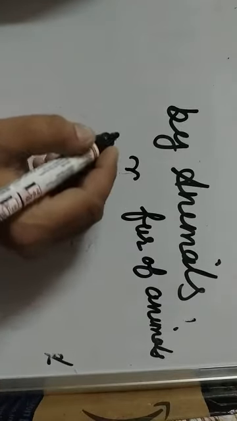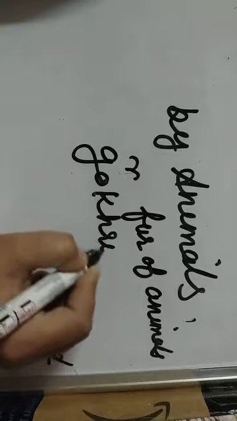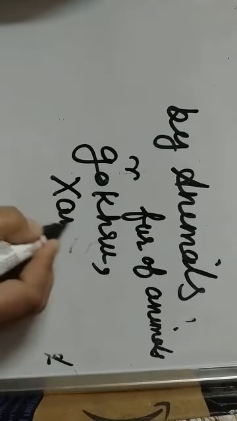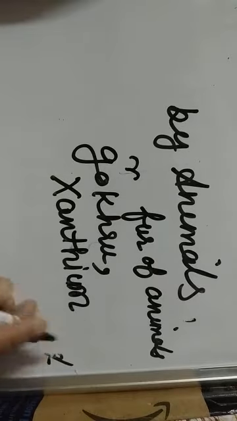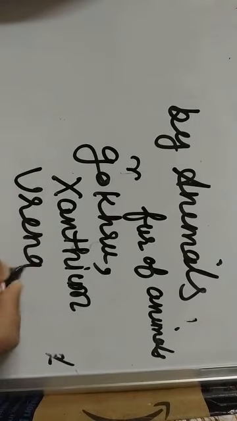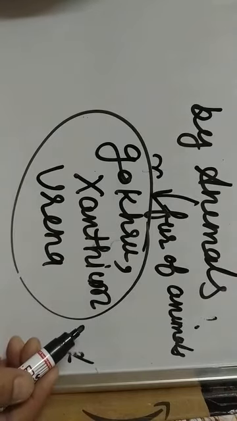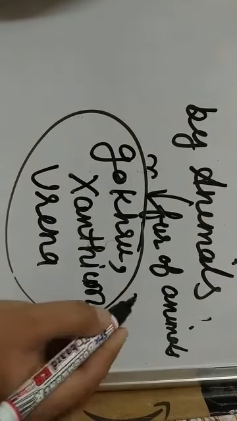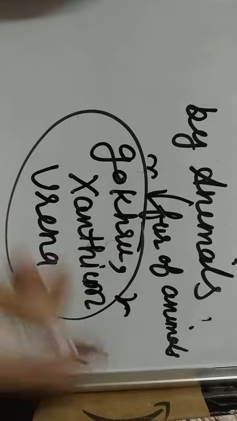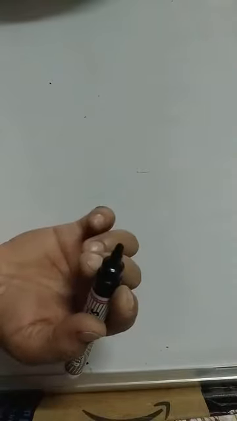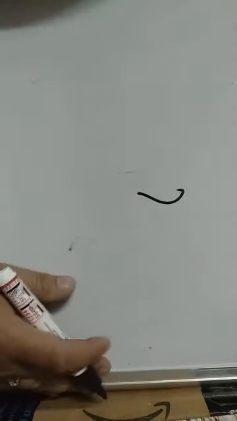For example, the fruit of gokhru, xanthium, and arena. They are dispersed by animals due to the hooked surface of the seed. Sometimes animals eat seed along with the fruits, and these seeds remain undigested and pass out with the feces at some other distant places, and new plants grow from the fecal matter.